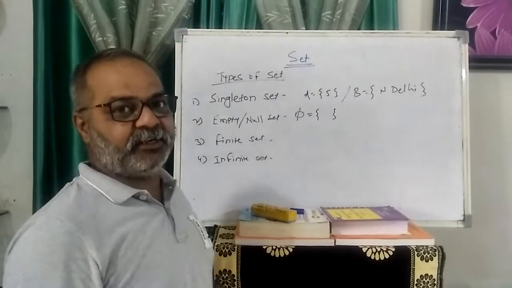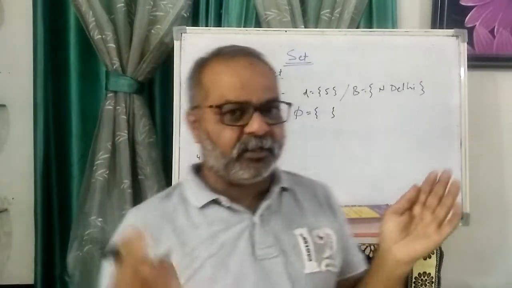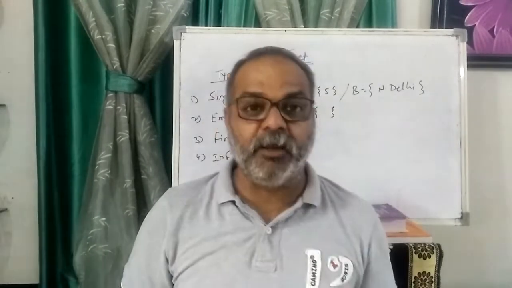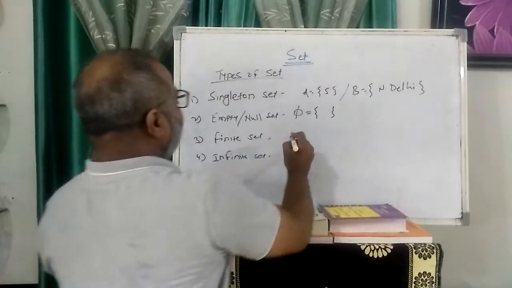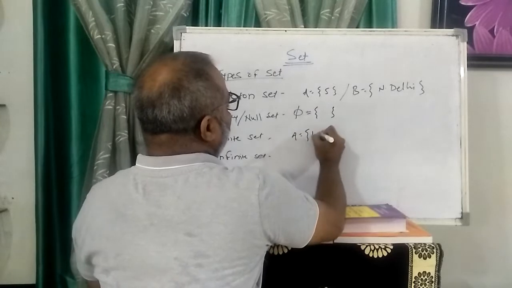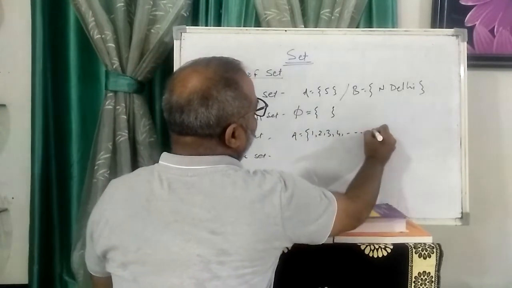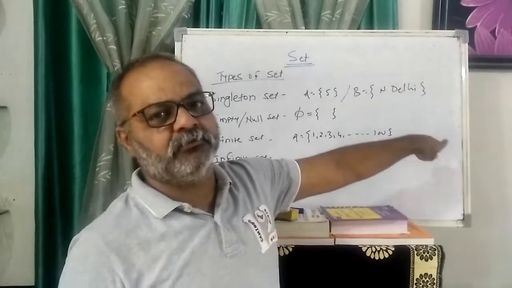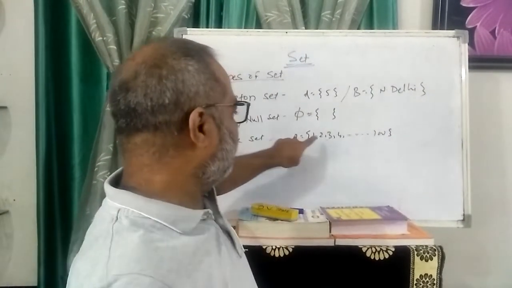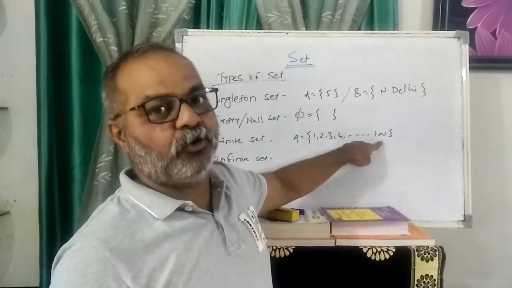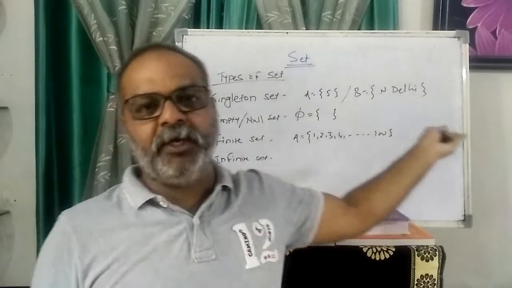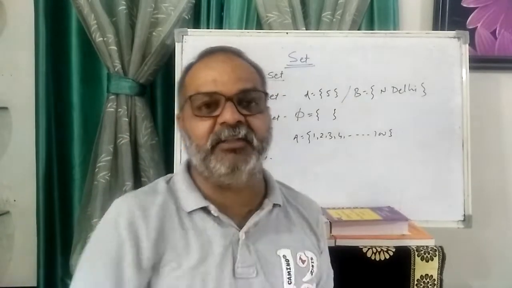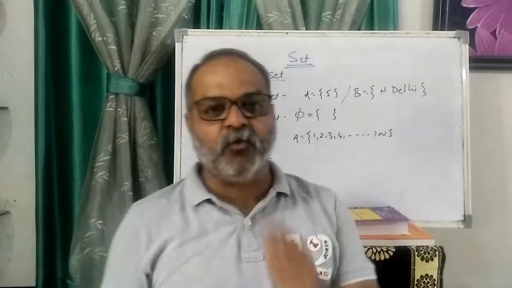Next is the finite set. Finite means limited, so you can count the total number of elements present in the set. If I write set A: 1, 2, 3, 4 and so on up to 100, how many elements are present? I just count them. Finite elements are present, 1, 2, 3, 4 up to 100. So when we can count the number of elements present in the set, that set is called a finite set.